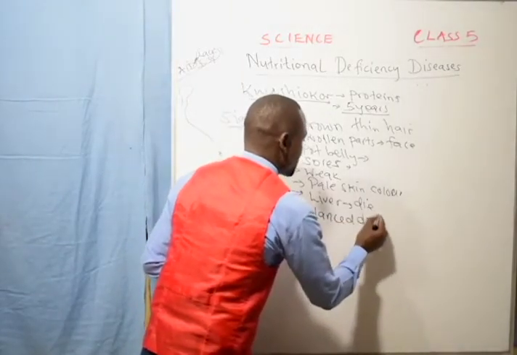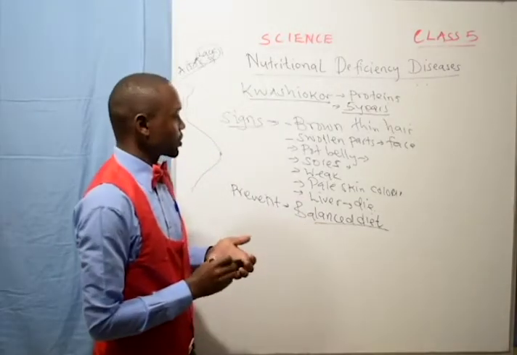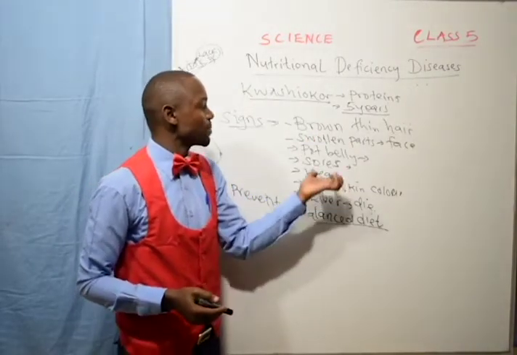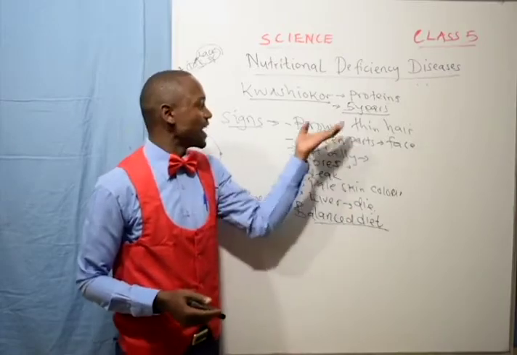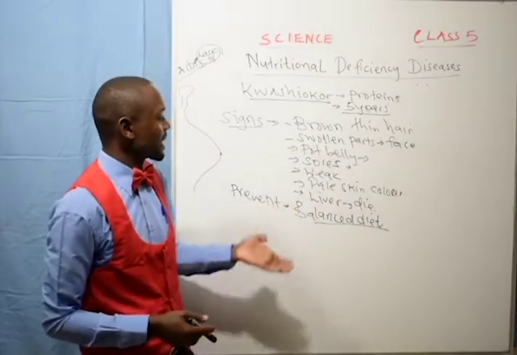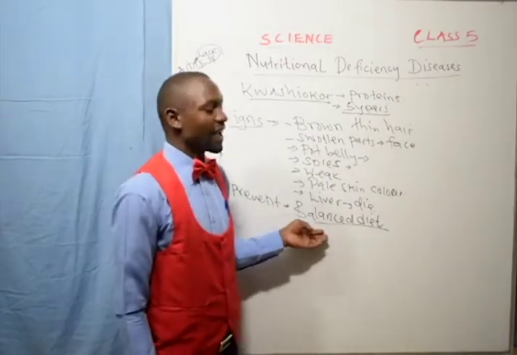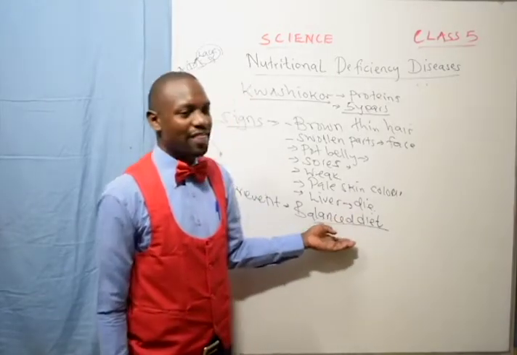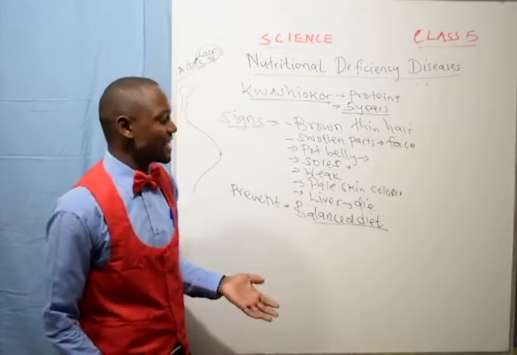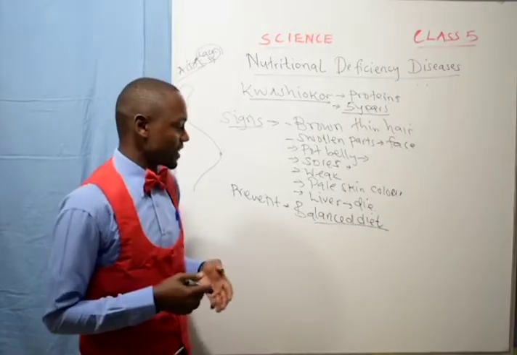Kwashiorkor is prevented by having a balanced diet. So if one of your siblings is developing this, or you see a child with some of these same signs and symptoms, just advise the mother to feed that child on a balanced diet with plenty of proteins.